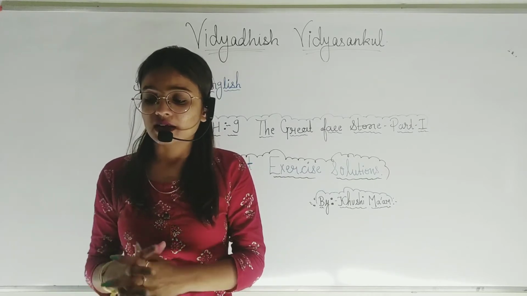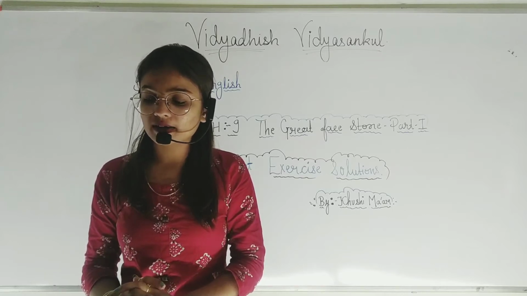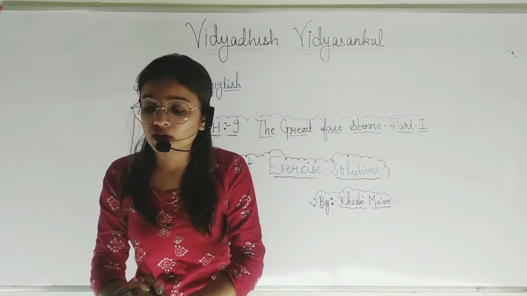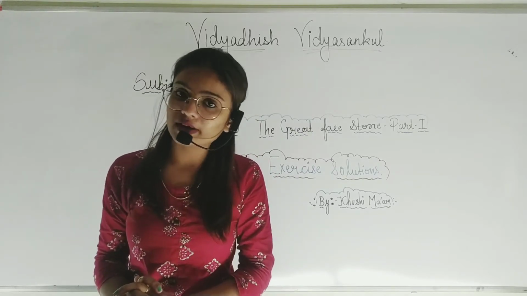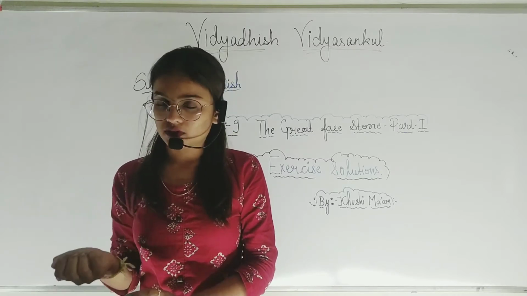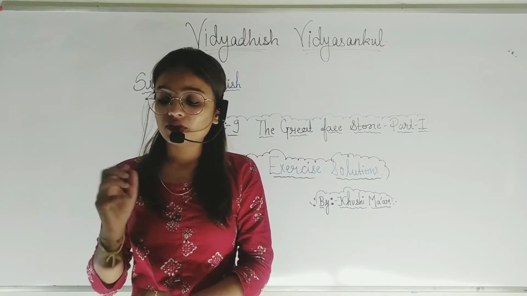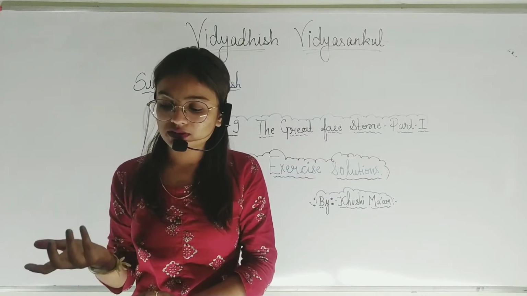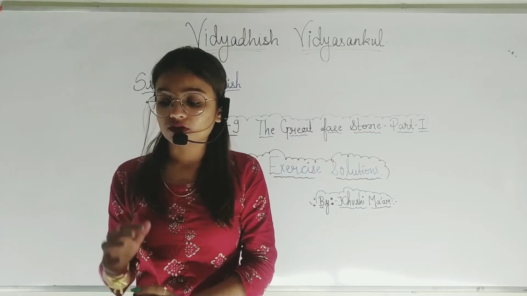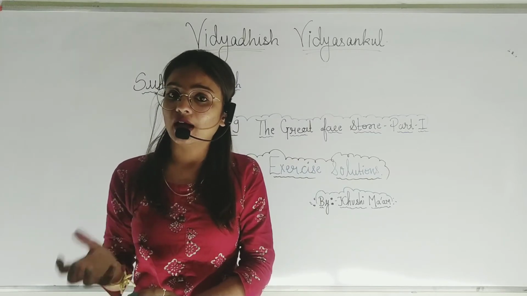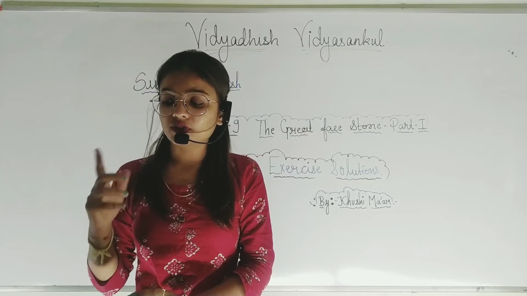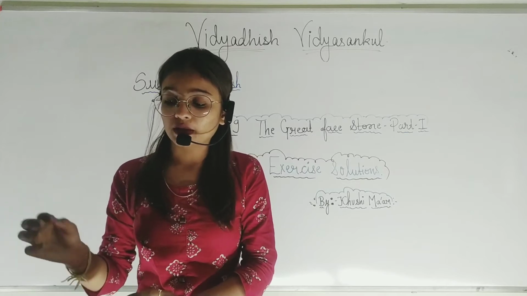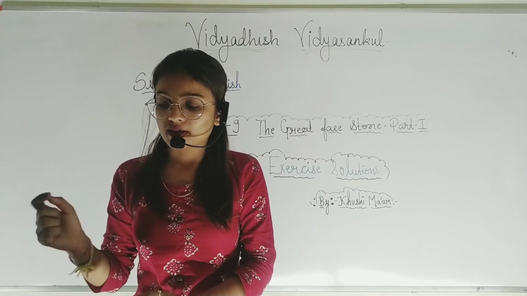Next, students, write the noun forms of the following words by adding ness or ity. Here, like above, we have to add only ness and ity to the adjectives, and whenever we add ness and ity, they become nouns. Now just take an example, lofty. Right, students? We have to add the suffix ness or ity. So loftiness, able, so ability, happy, so happiness, near, so nearness.